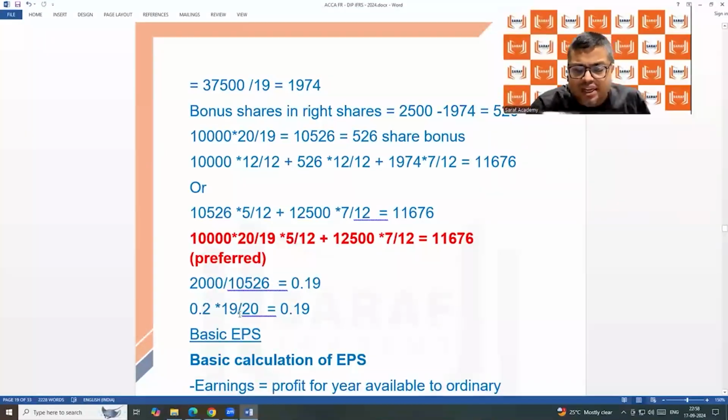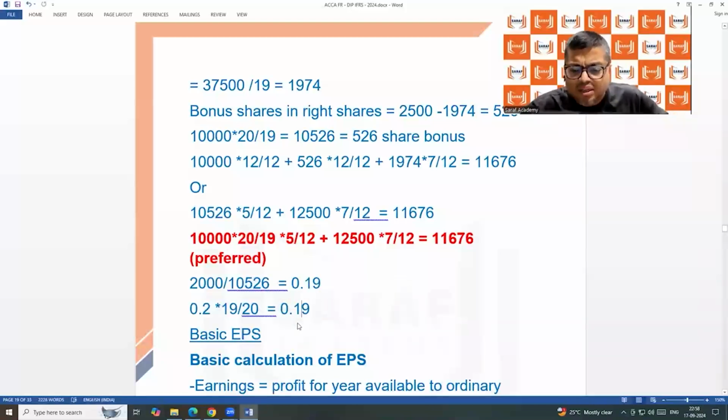In case of rights, the inverse was 4 by 5. 5 by 4 is the bonus fraction, 4 by 5 the inverse. So here, what is the inverse? 20 by 19 is the rights factor, the bonus factor. The inverse is 19 by 20. Last year EPS into 19 by 20 gives you this.